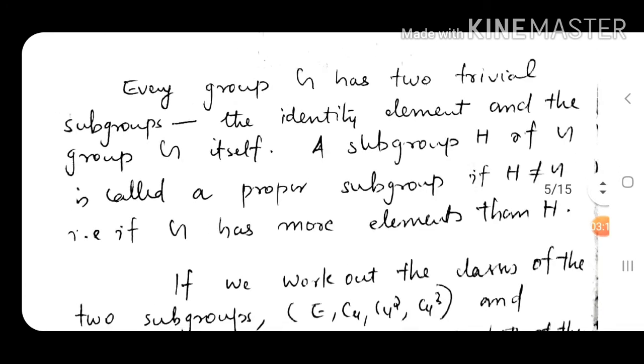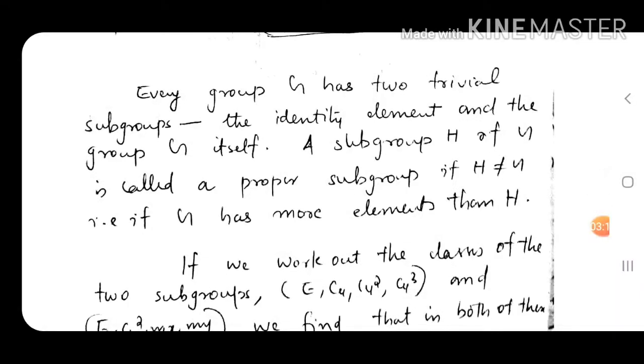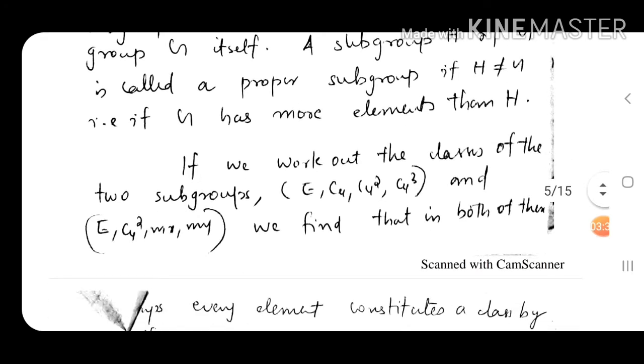Now a subgroup H of G is called a proper subgroup if H is not equal to G. That is, the number of elements in H is less than in G. If the number of elements in the subgroup is less than in the group G, then we say it is a proper subgroup.